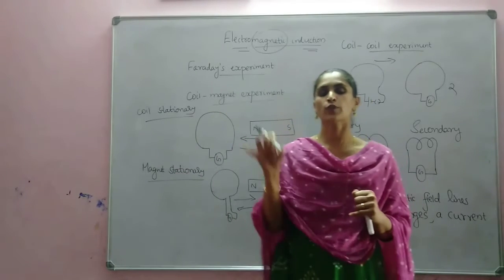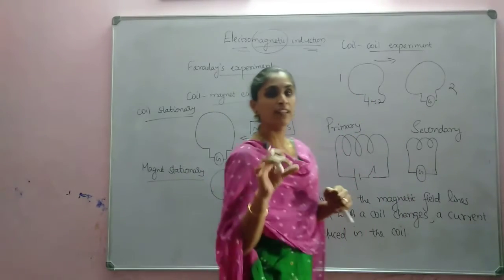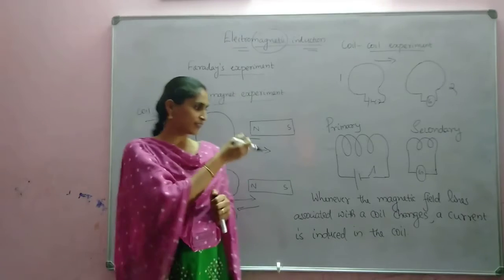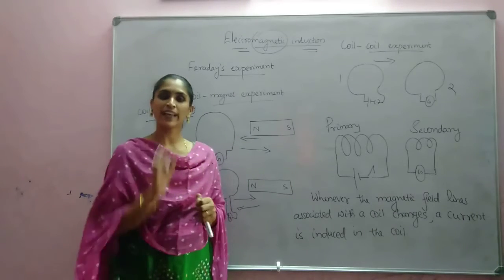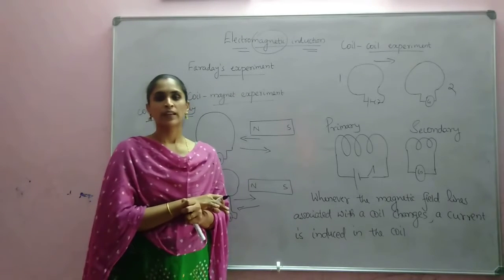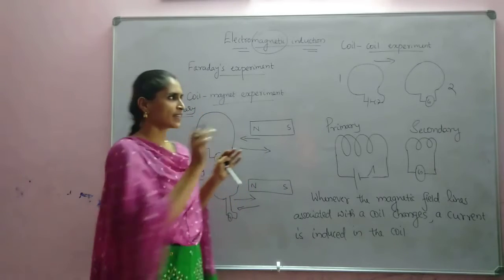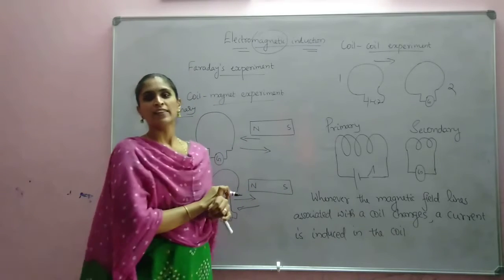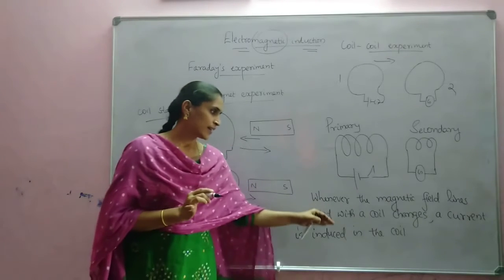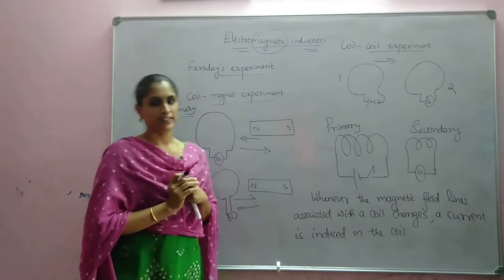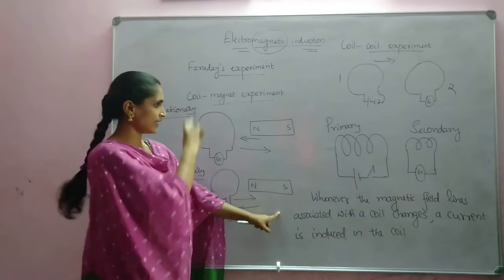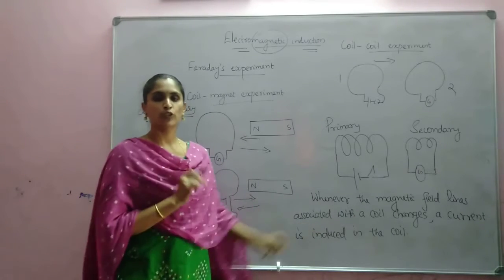Magnetic flux is equal to the product of magnetic field and area. But here we are saying only that the magnetic field lines change. Okay, is it clear? So we will discuss each one, whether it is true or not.